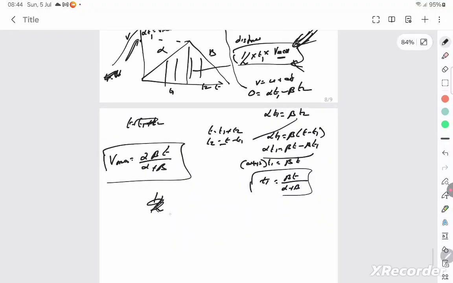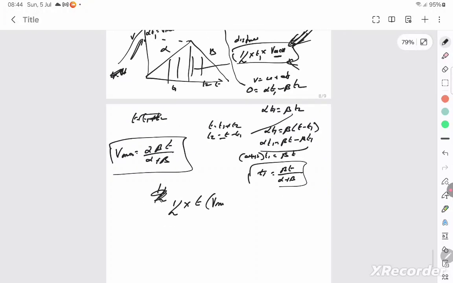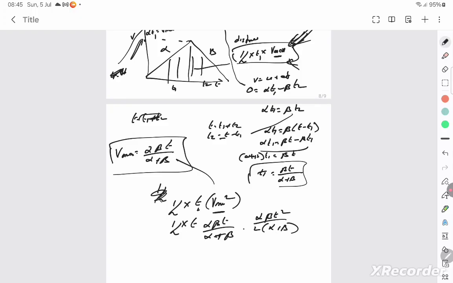The total distance traveled is half into T into height, which is V max square. T is T1 plus T2, the total time, which you can keep as T. That is not a problem. But V max square itself, from here you substitute alpha beta T by alpha plus beta. So it's alpha beta T square by 2 into alpha plus beta. Do you have an option like that? If you have an option like that, then that's what you need to mark. Just look at it and tell me.